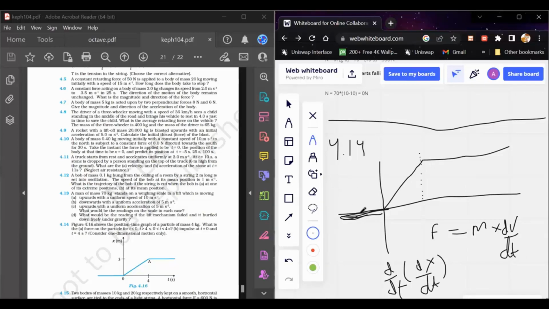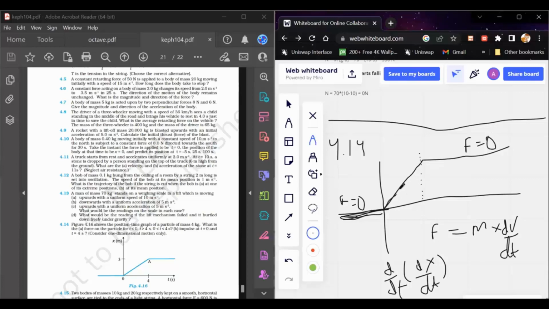So dx by dt is equal to 0. So velocity is also equal to 0, and this force is also equal to 0. So for t less than 0, the force is equal to 0. And if you consider greater than 4 seconds, again x is constant, so dx by dt is equal to 0. So dv by dt is also equal to 0, so the force is equal to 0.